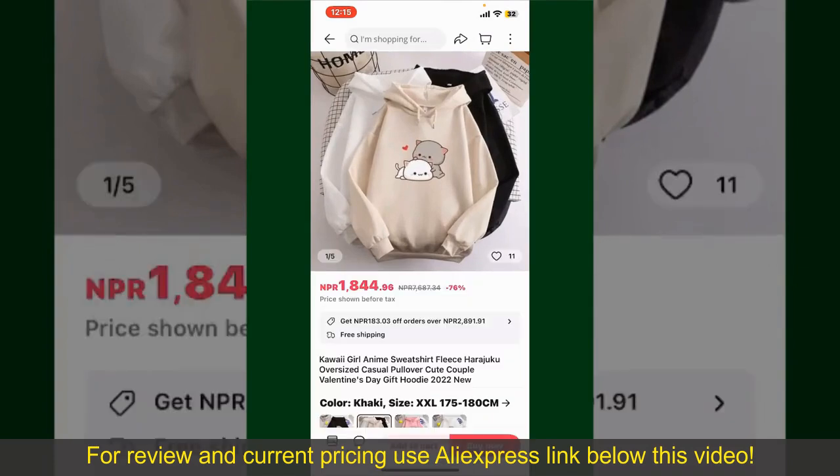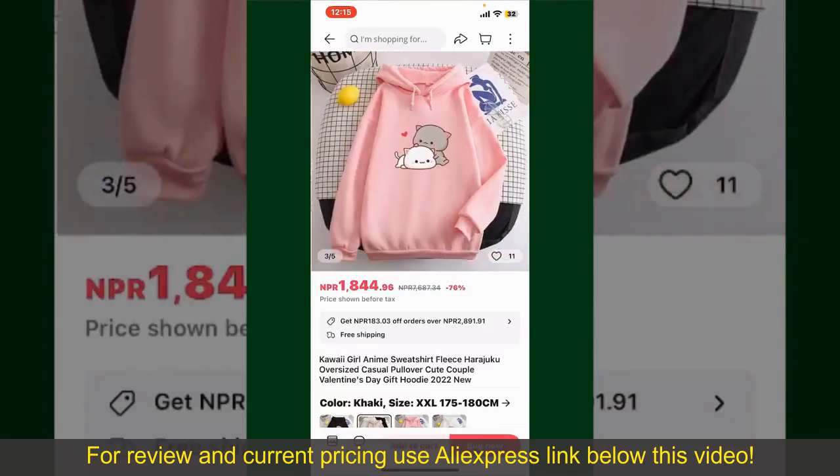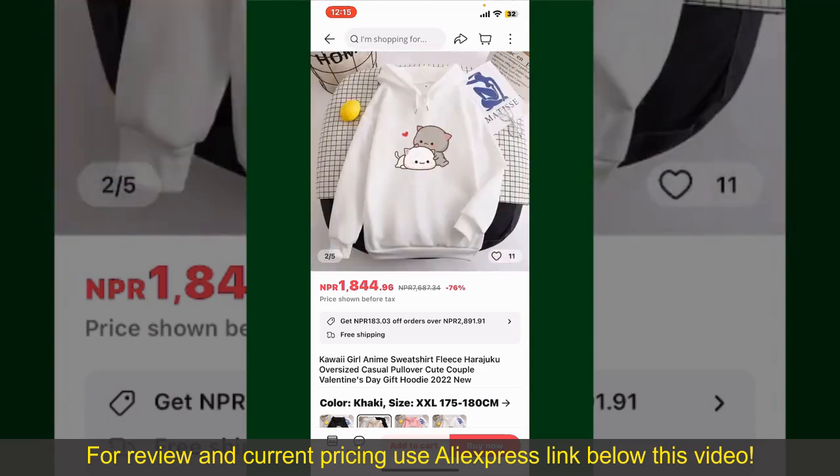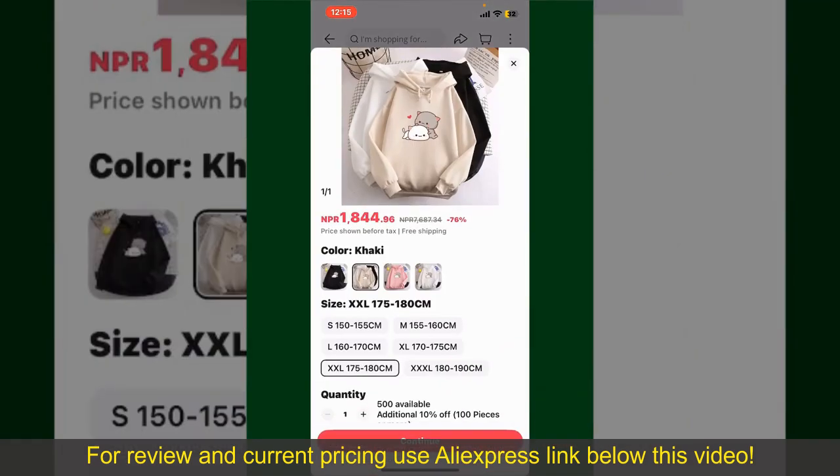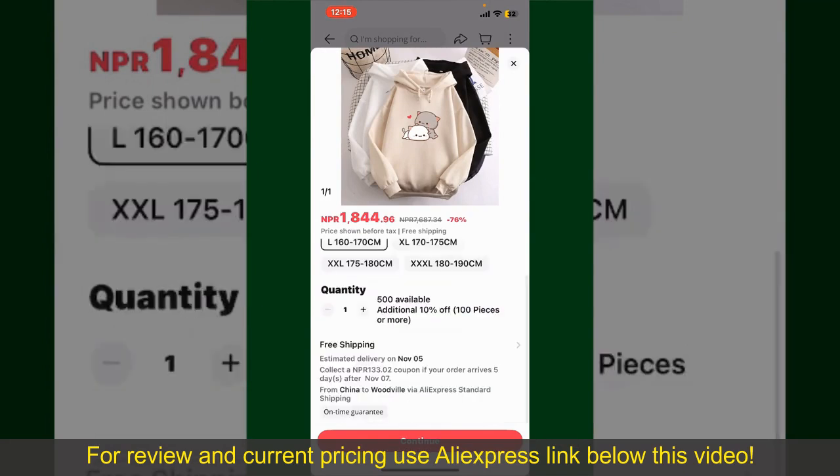Tap on the product to purchase it, and this will show you other information about the product. You can select the size, colors, and the design. To order the product right away, tap on the Buy Now button at the bottom right-hand corner. Select the size for your product, and then you can also increase or decrease the quantity according to your need.